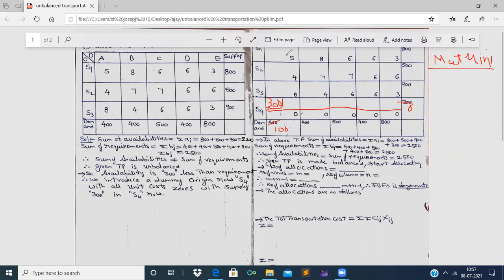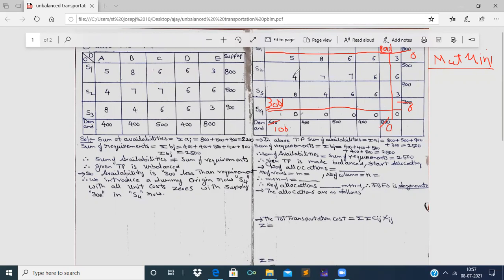Now, in the leftover cost matrix 5, 8, 6, 6, 3; 4, 7, 7, 6, 6; 8, 4, 6, 6, 3, the least cost cell is 3. That is, we find two 3s here. Now let us select the above 3, this 3. Corresponding to this 3, the demand is 800 and supply is also 800. Therefore, we allocate 800 at a time, as supply is 800 and demand is also 800. Therefore, we strike off the supply row and demand column, as both are made zeros, right?